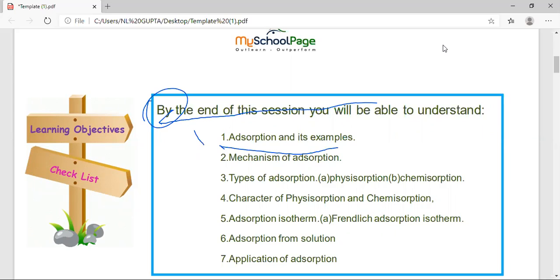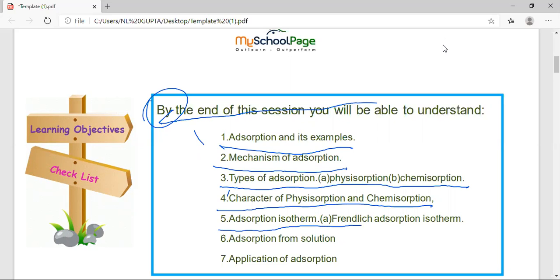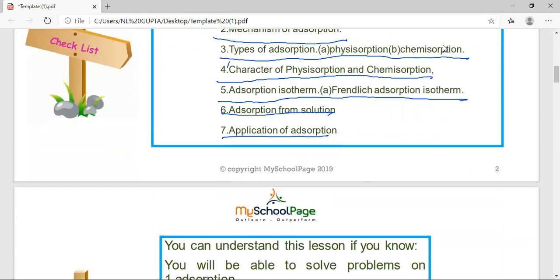First point is adsorption and example. Second point is the mechanism of adsorption, students. And the third point which you are going to understand in this lecture is types of adsorption, like physisorption and chemisorption, characteristics of physisorption and chemisorption, and adsorption isotherm, like Freundlich's adsorption isotherm, adsorption from solution, and applications of adsorption. These many points you will be able to understand by the end of this lecture, students.